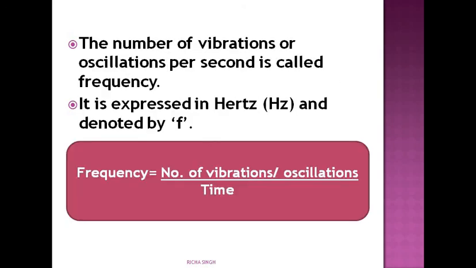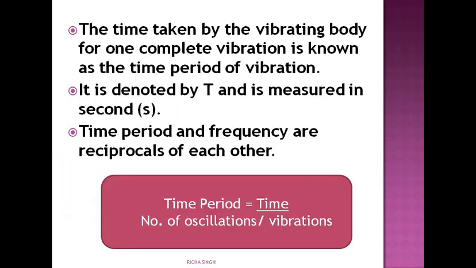Then if you have to calculate frequency, because some numericals may also come, the number of vibrations upon time gives you the frequency. It is denoted by f and the unit is hertz. Time period is the time taken by a vibrating object to complete one oscillation. It is denoted by T and it is measured in seconds, and time period is the reciprocal of frequency. If frequency is given and time period is asked, you can easily write time period is equal to 1 upon f, or if time and number of oscillations are given, you can use this formula.